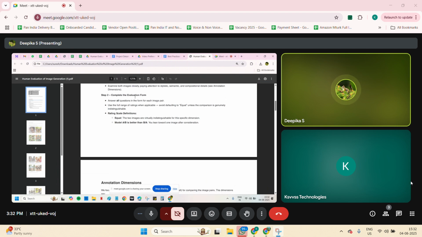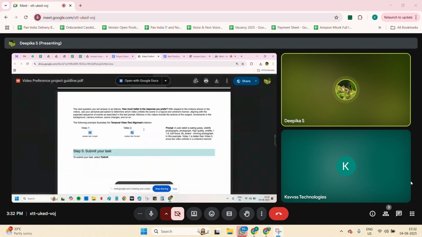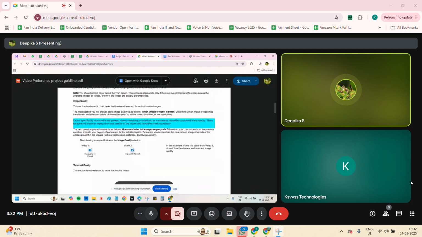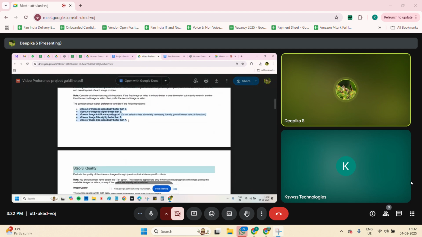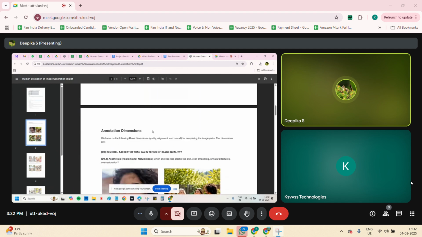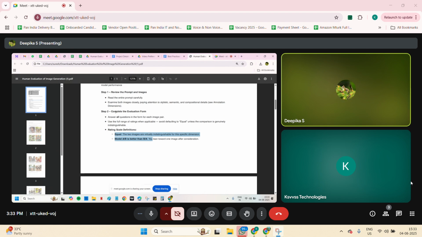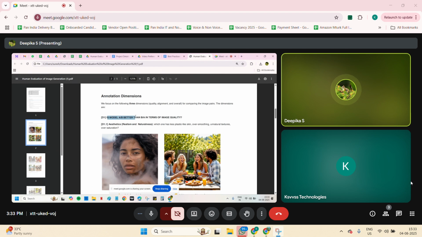So next we have to evaluate it. Here we will have two, I mean to say, we need to compare those images. Then we will have options like equal, model A is better than B or not. As we have seen here, video A is exceedingly better than B, this option is there, right? Which one we have to select? Similarly, we will be having here which image is better. That annotation will be there. We need to give that based on our evaluation.